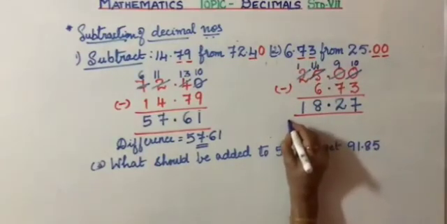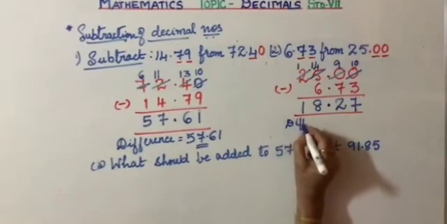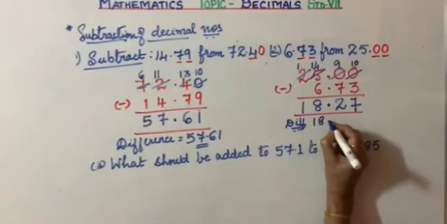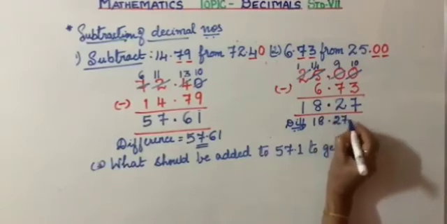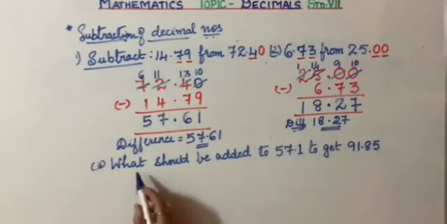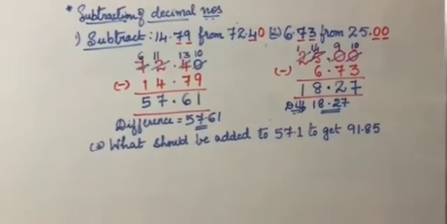So what is the difference, children? The difference is 18.27. Please check your answer. Did you get that? Okay. All of you look at this problem. Please read it along with me.